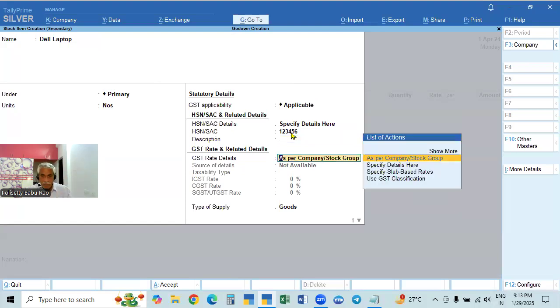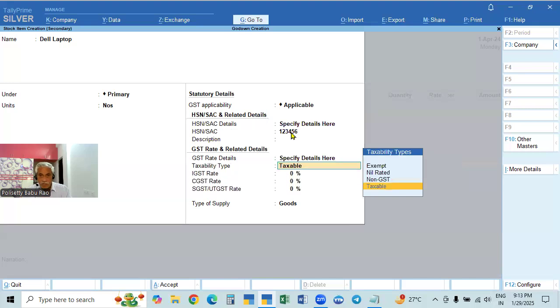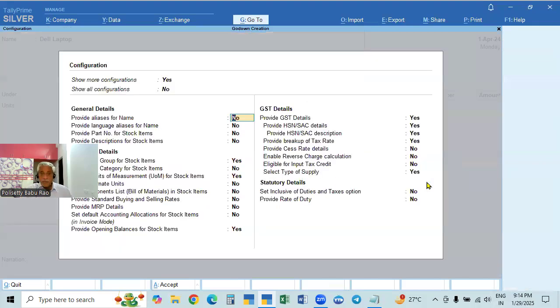Here also, as per company, details are not given. Specify whether the goods are taxable or not. If it is taxable, what is the percentage? For example, if you take 18%, then IGST 18%, CGST 9%, SGST 9%, it will automatically divide. Suppose you don't want the breakup details, only one rate of 18%, then we have to go to F12 here. Provide breakup of tax rate. It is yes. That is why it is showing the breakup.